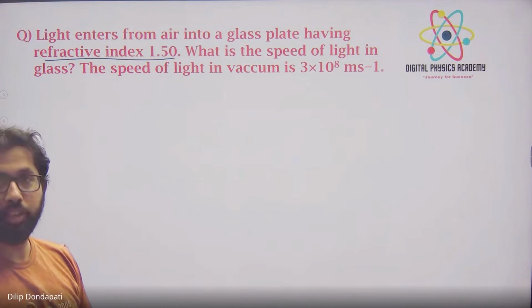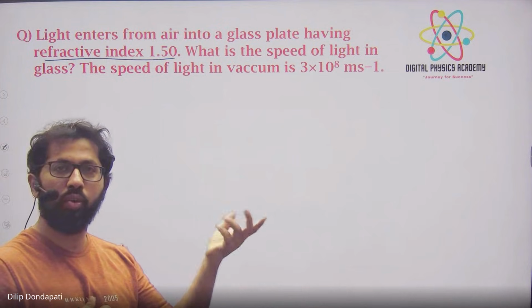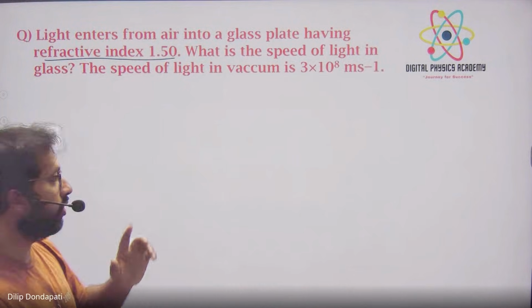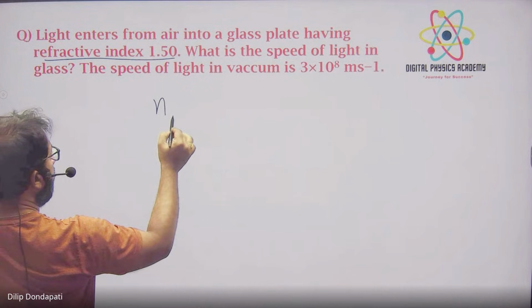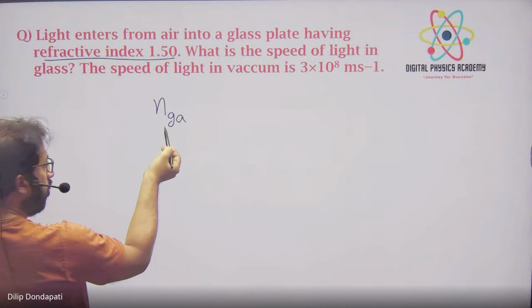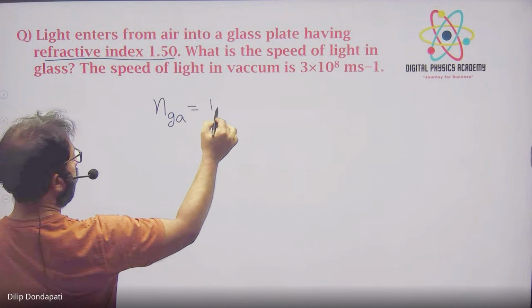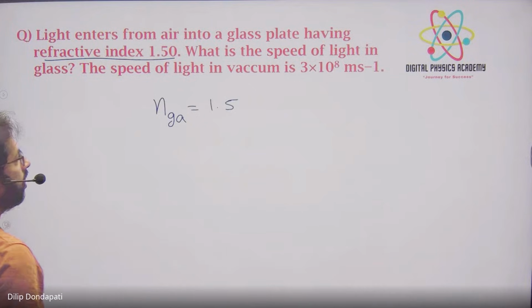It's glass with respect to air, because the refractive index of air you already know is 1. So it is the refractive index of glass with respect to air, meaning n21 is given to you, that is 1.5. Okay. What is the speed of light in glass?